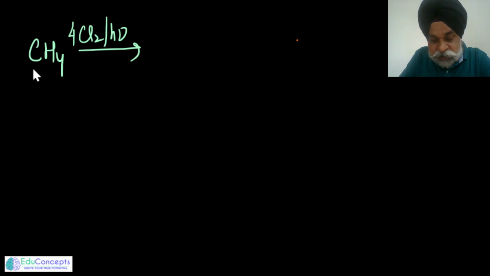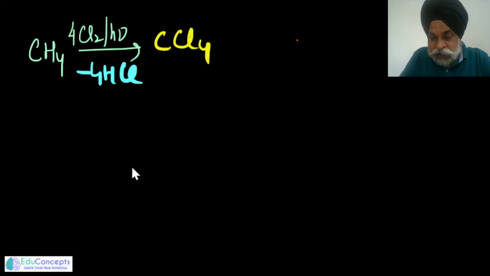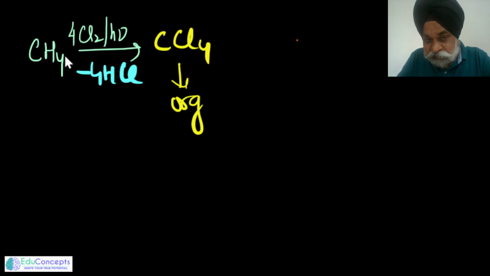Similarly, if I just write the hydrocarbon CH4, if it is being treated with chlorine in the presence of sunlight, 4 HCl goes out. I just take 4 HCl out of it, and you would get CCl4. So carbon tetrachloride is again organic, although it did not have hydrogen, because it is being derived from the hydrocarbon. So that in a way would be said to be the organic entity. So I made my point clear that at times you would get a confusion about which is to be said as organic and inorganic.